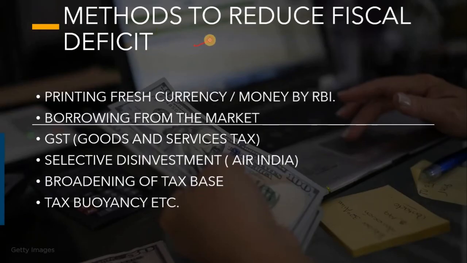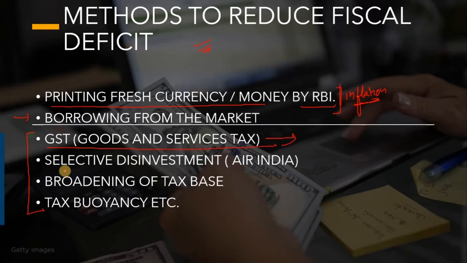Now what are the methods to reduce fiscal deficit? Let's see. So printing fresh currency by RBI, we have seen this, and borrowing from the market. These two are the inflationary methods which may cause inflation. And the better ones are increasing the revenue through taxation. GST can be a good method. Selective disinvestment of PSUs, like we have recently done with the Air India disinvestment. Broadening of the tax base, including more people under the tax procedures, and increasing the tax buoyancy. So these are the better methods.